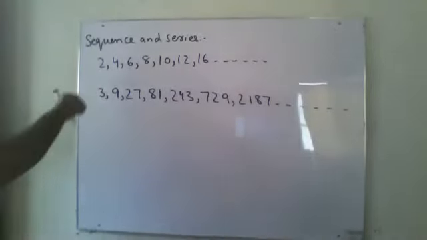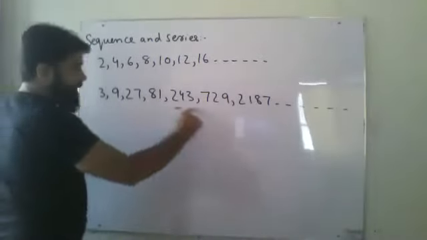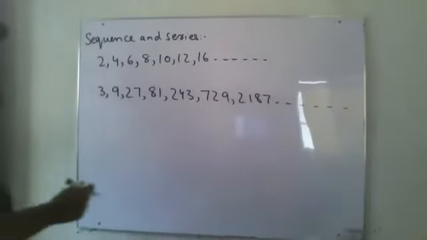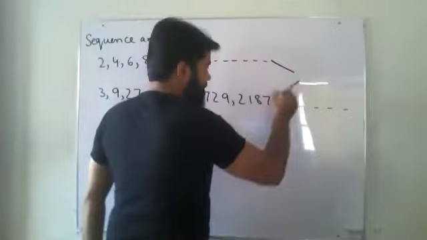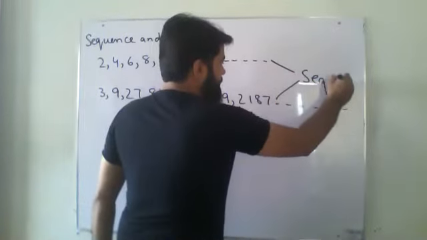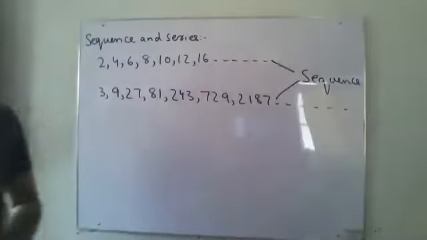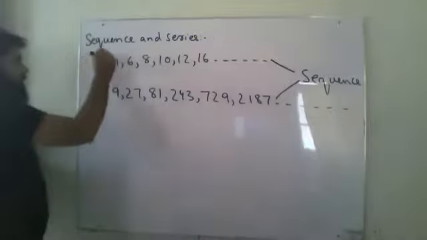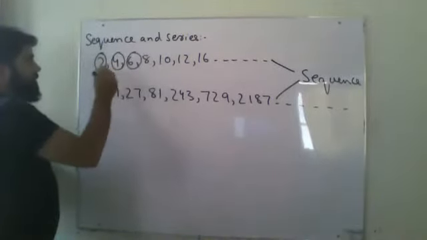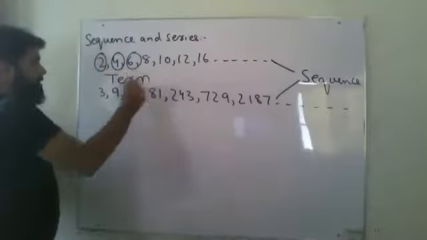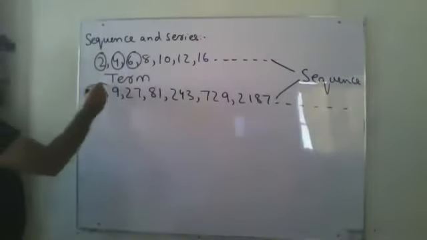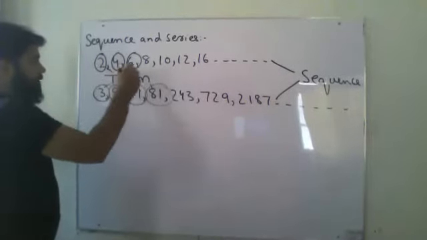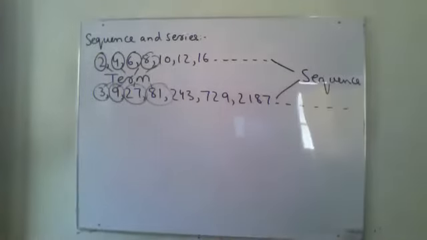So, when we are writing numbers in a pattern, but they are not connected to each other, we say that we are talking about a sequence. In this, every one of them will be known as a term. This will also be a sequence, and each of them is known as a term over here.